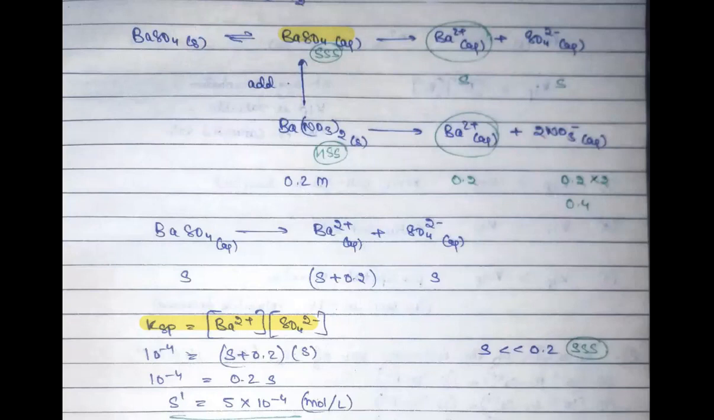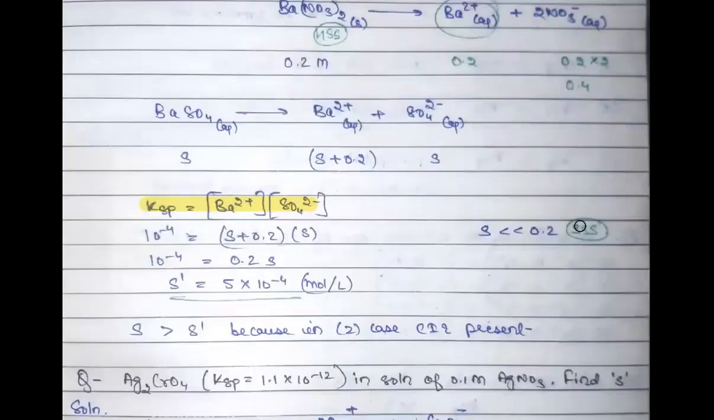So that is why we make the assumption that our S is very, very much less than 0.2. Instead of writing S plus 0.2, we can simply write 0.2 and ignore the presence of S. So this will make my equation 0.2 times S. Now simply make the calculation: 10 to the power minus 4 divided by 0.2. This will give you S. I've written it as S dash just to differentiate between the first answer and the second answer, but that's not a different thing. You just make the calculation and you will get the value 5 into 10 to the power minus 4.